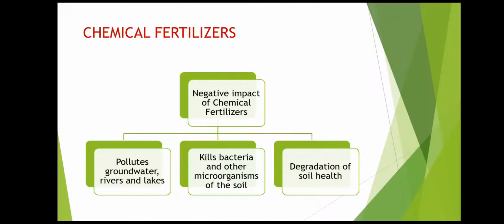The chemical fertilizers that were used had a negative impact as well. Those negative impacts were, it pollutes groundwater, rivers and lakes. It kills the bacteria and other microorganisms in the soil, and it leads to degradation of soil health.